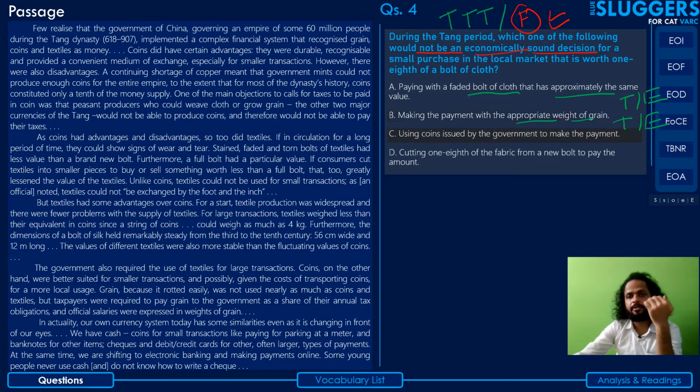Next, using coins issued by the government to make the payment. Again, the author hasn't really expressed any concerns with respect to whether it is an economically good idea or a bad idea.